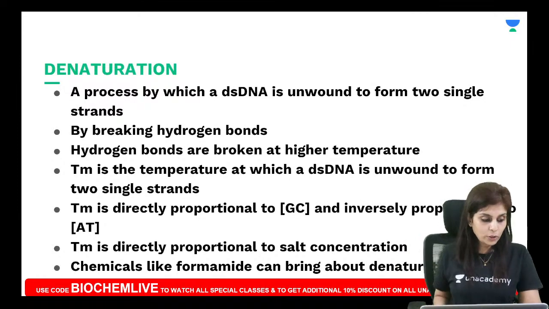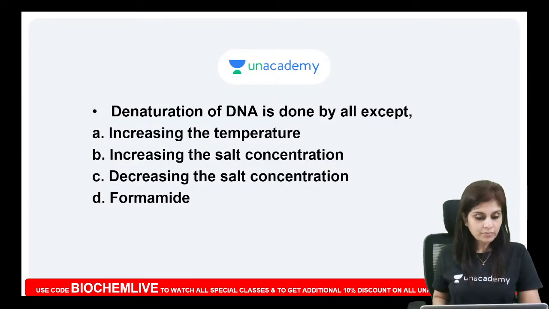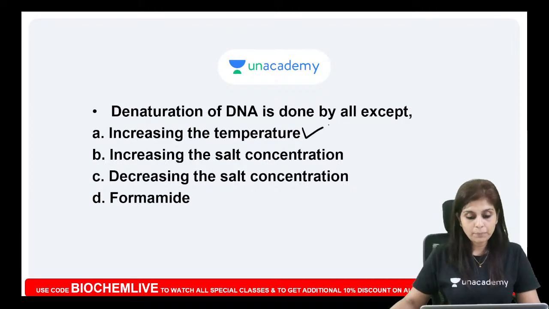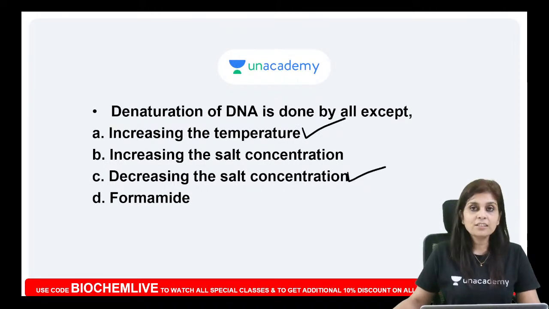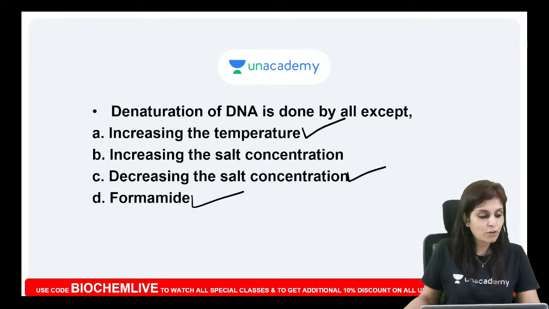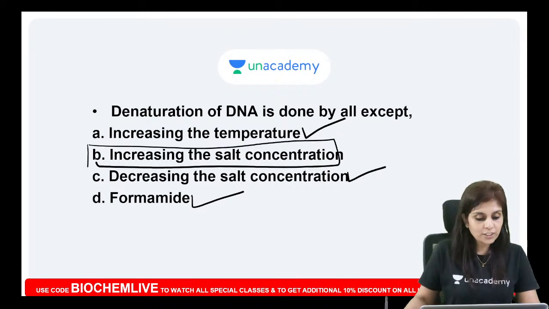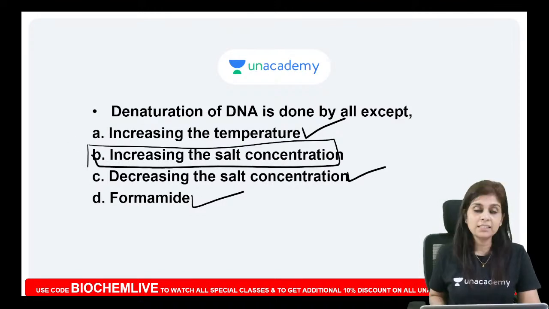So now will you be able to answer this? Denaturation of DNA is done by all except. Can it be done by increasing the temperature? That is what we do in PCR. Can it be done by decreasing the salt concentration? Yes, that can be done because we have chemicals like formamide to do that. But increasing the salt concentration will not denature it, it stabilizes it. Clear?